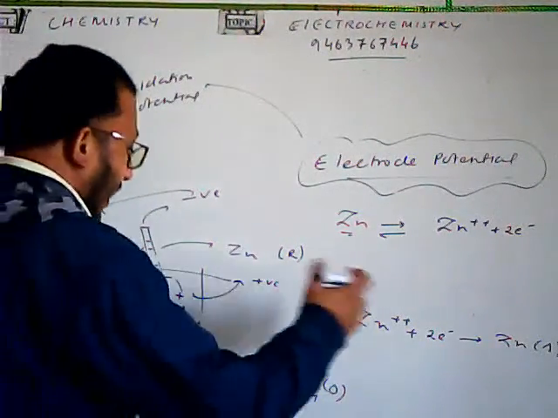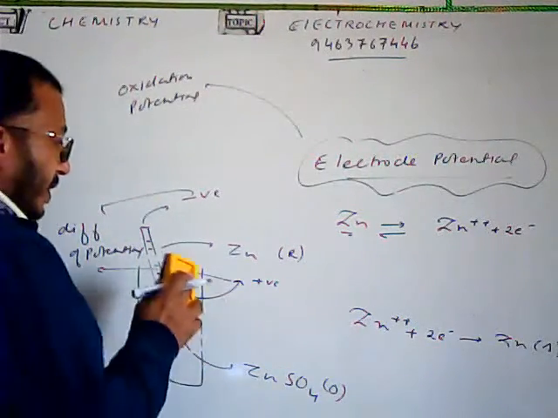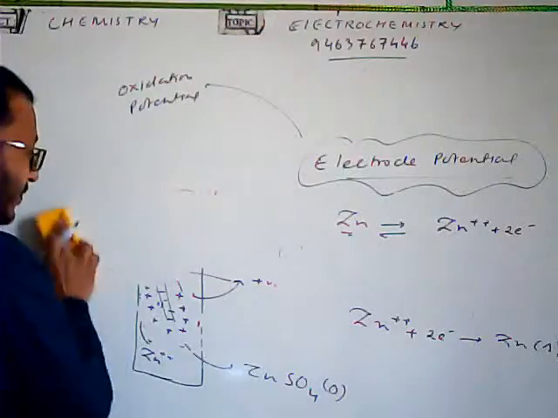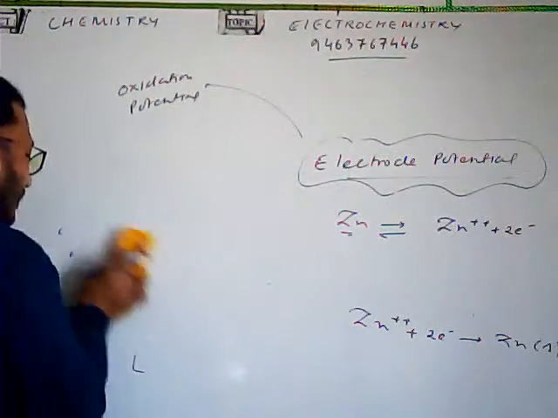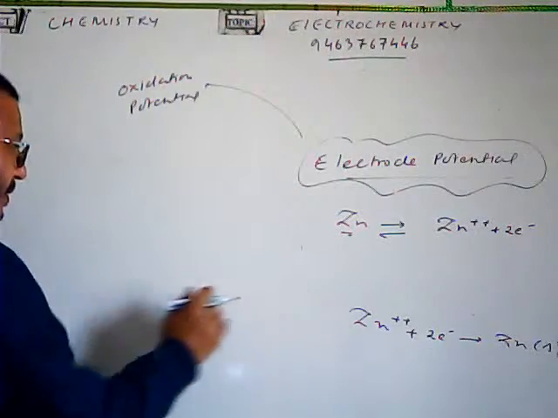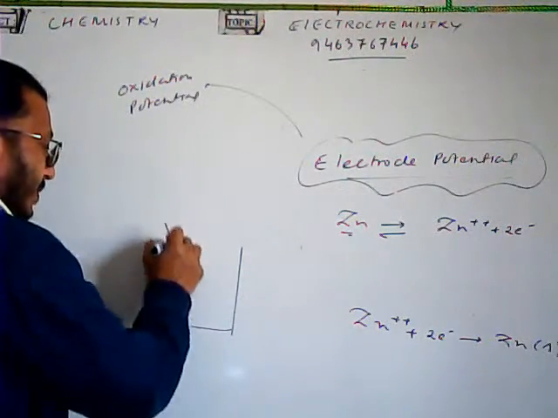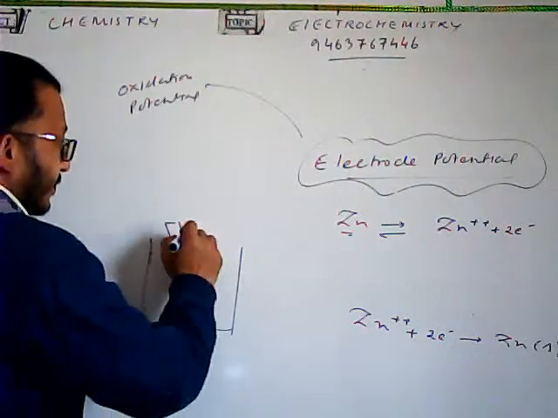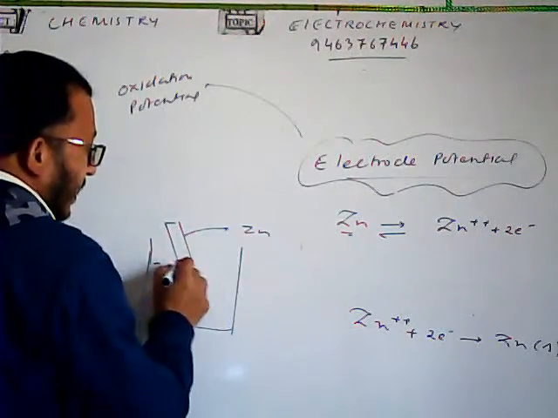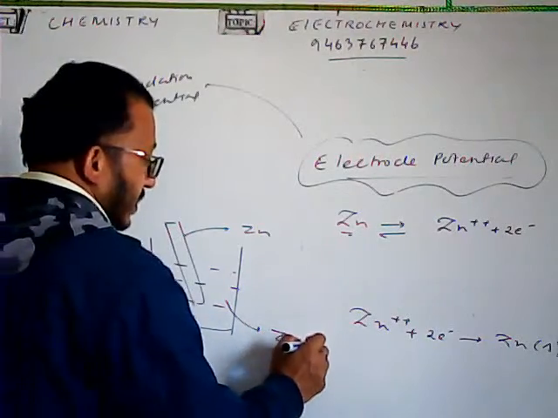And what is the other option that is left? Now let us suppose the reverse process is happening. I'll take the same substance, though I could have taken some other. Let us suppose here we have taken zinc in its salt solution, zinc sulfate.